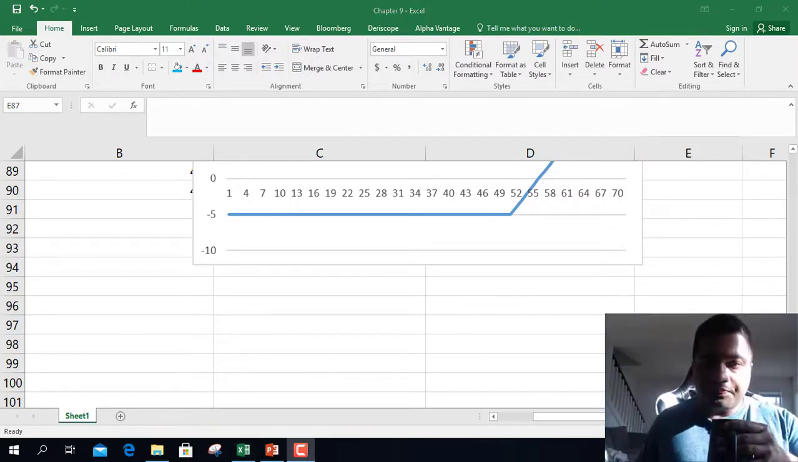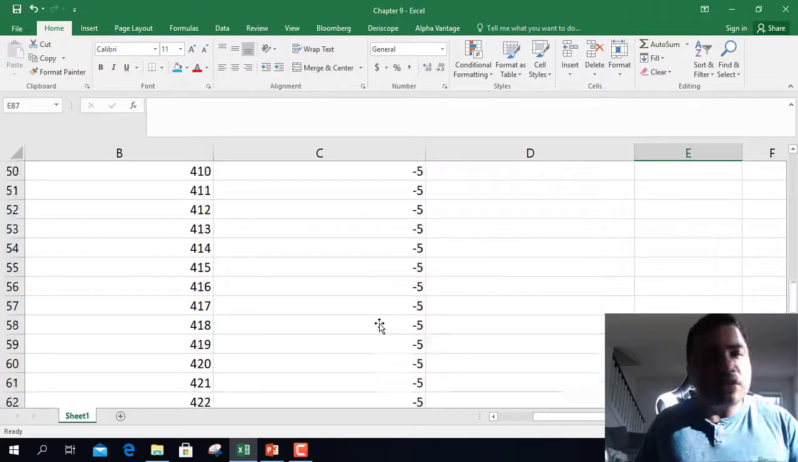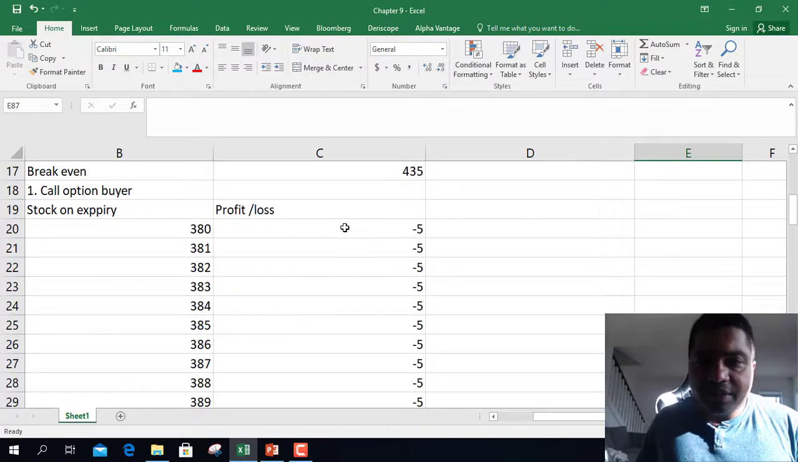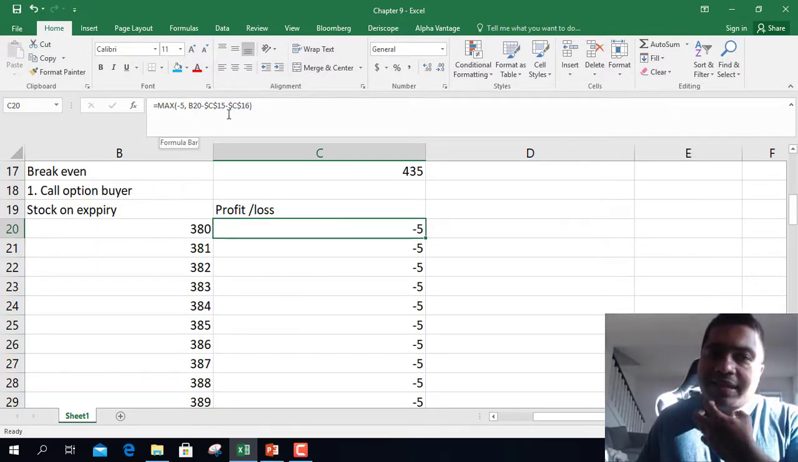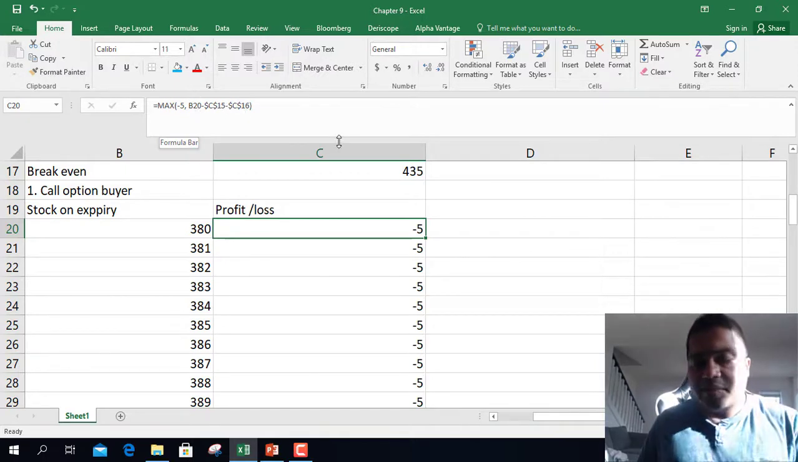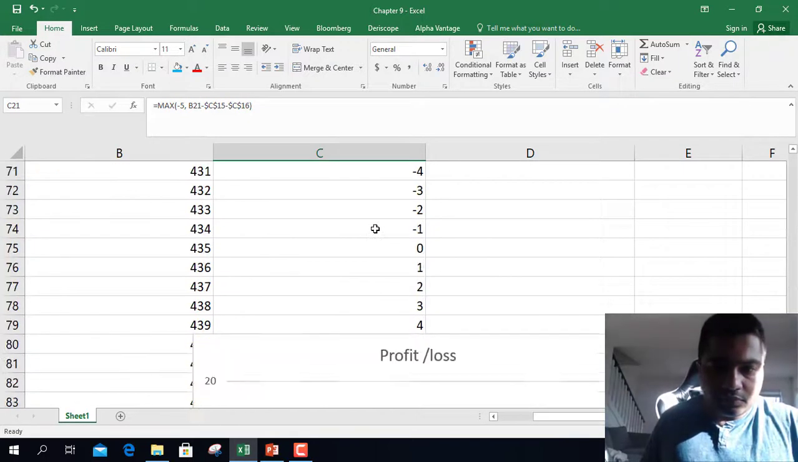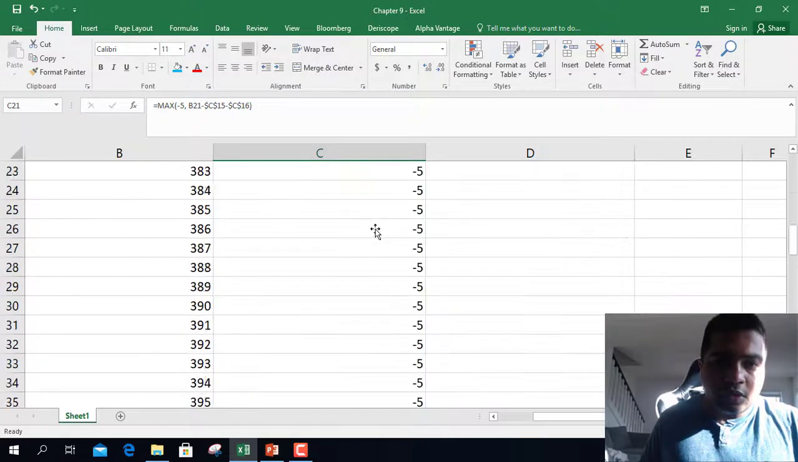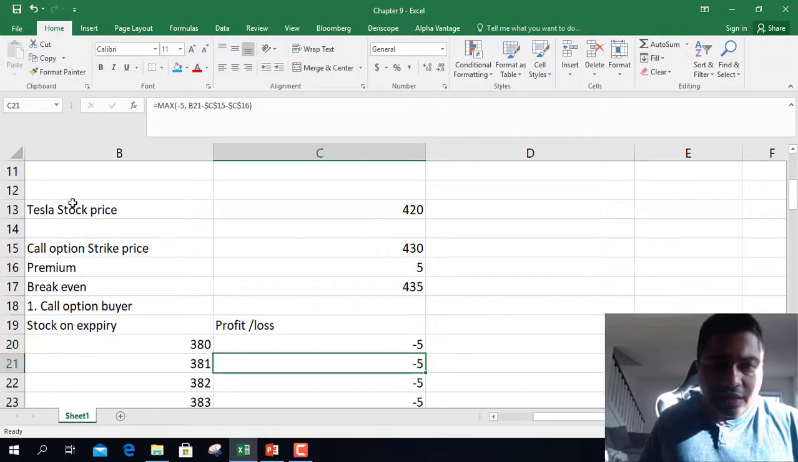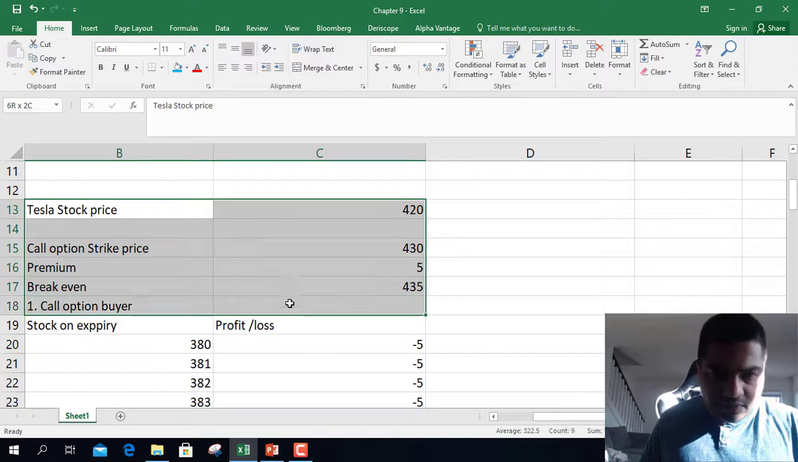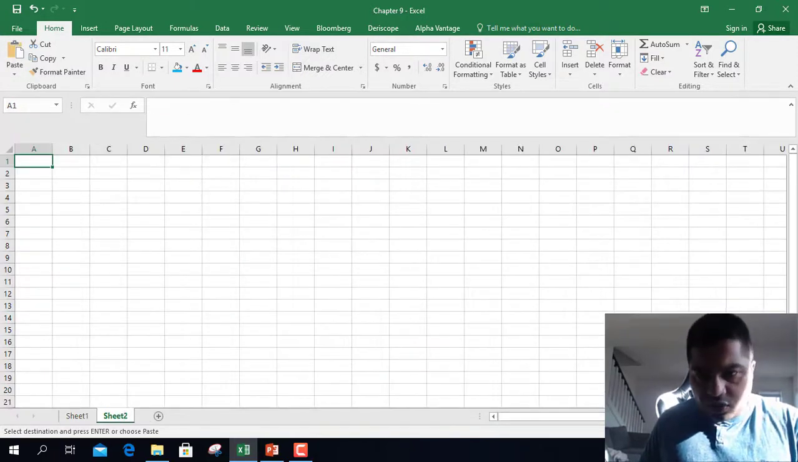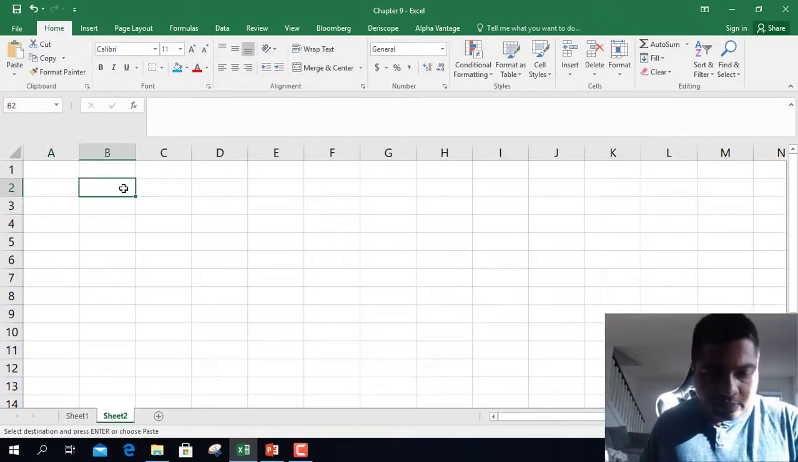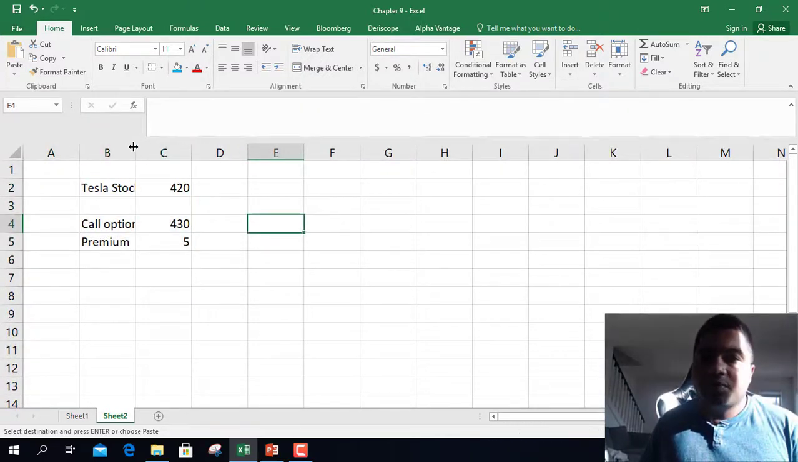Okay, so call option buy, this is how you construct it. You have to remember this function. Maximum minus 5, that is loss, right? Stock price S minus X, strike price minus the premium amount. So let's see what will be profit and loss for a call option writer. So that was a call option buyer.